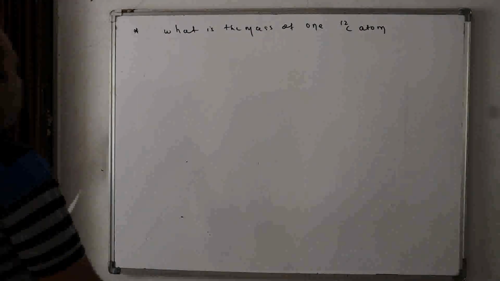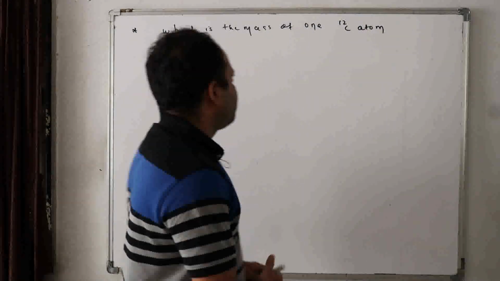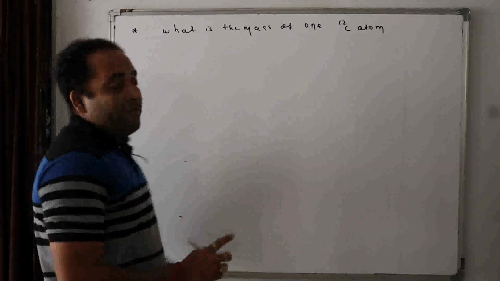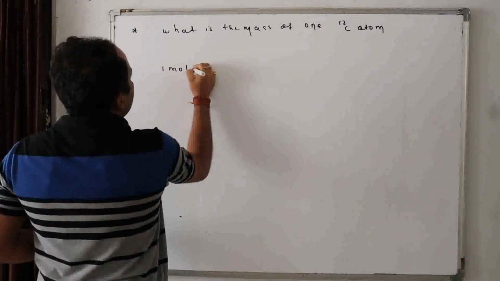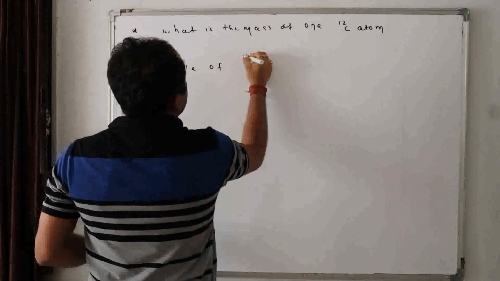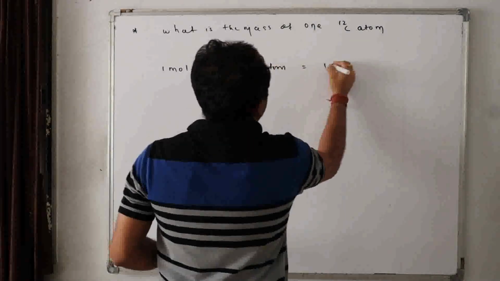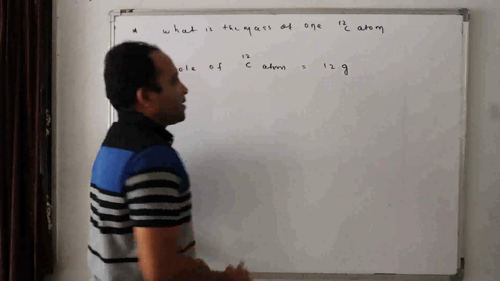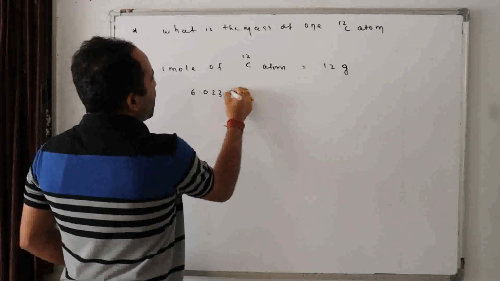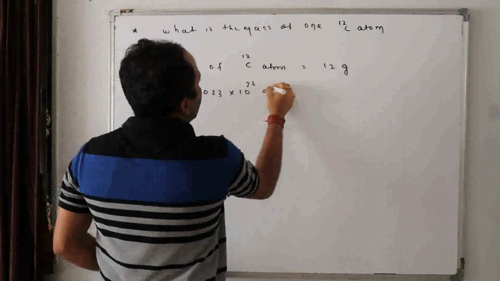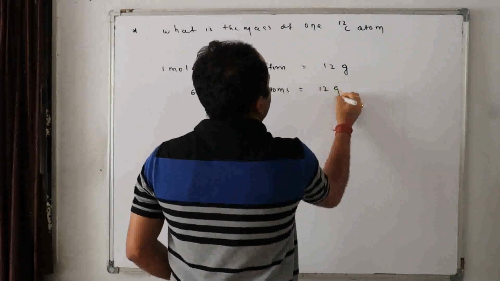Now this question: what is the mass of one C12 atom? Here we all know that 1 mole of C12 atoms has a mass, the gram atomic mass, of 12 grams. It means 6.023 into 10 to the power 23 atoms have a mass of 12 gram.